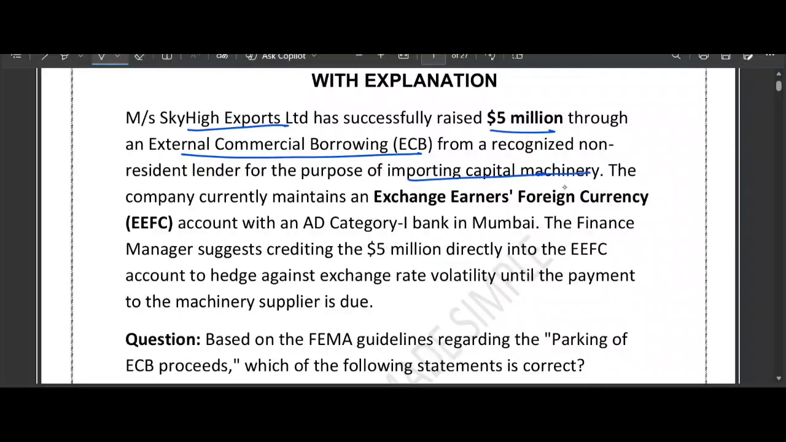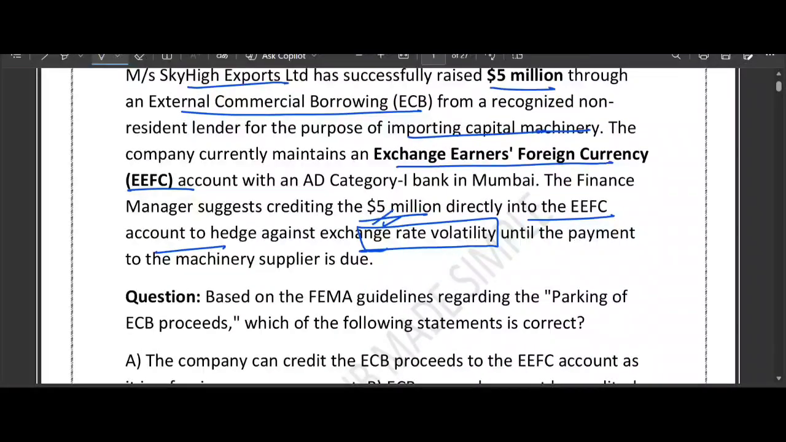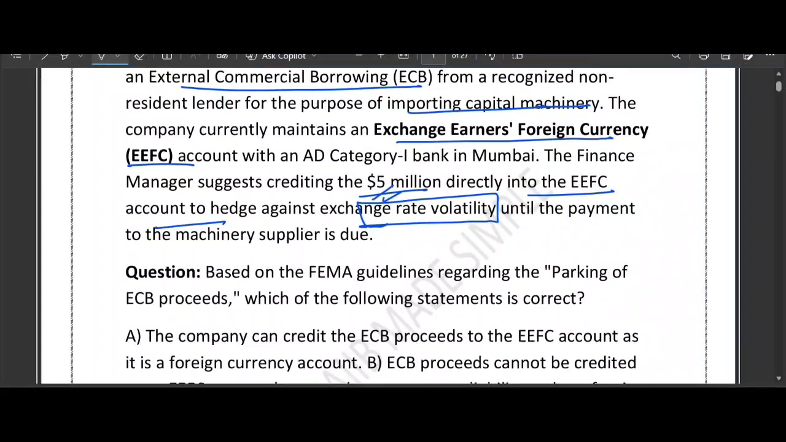Clearly they have mentioned. Now the company already has an EFC account, Exchange Earned Foreign Currency account. Obviously this is a foreign currency account. The finance manager wants to credit the $5 million directly into the EFC account, right, to avoid the exchange rate risk. Yeah, this is the use of the EFC account, that it helps you hedge the exchange rate volatility. The question is very simple, that is, is it allowed under FEMA to park ECB proceeds in the EFC account?